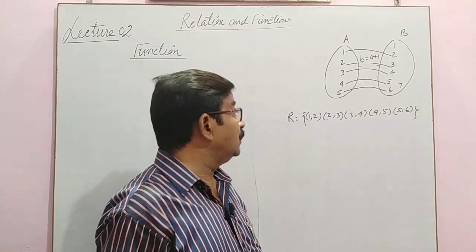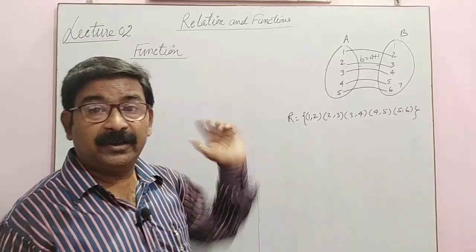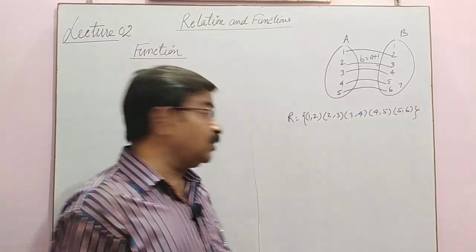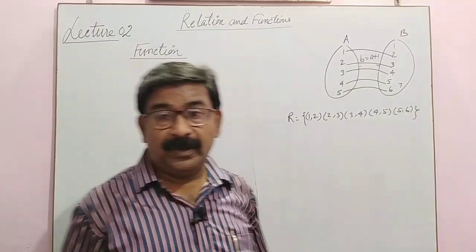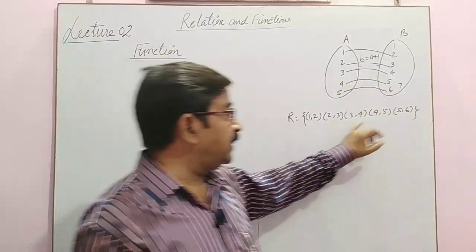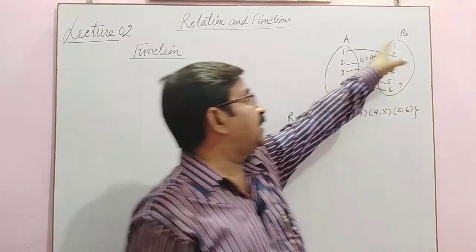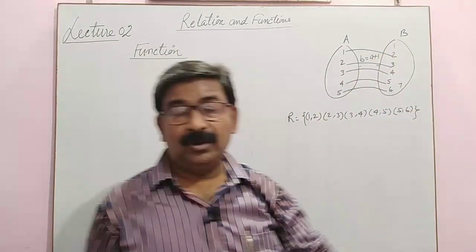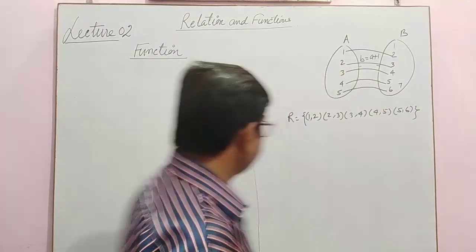Once again, domain, range and codomain. Domain is what? The collection of all first elements is the domain. The collection of all second elements is the range, and the second set itself is called the codomain. I am giving one more example.